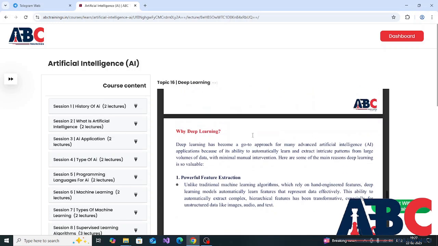The next point is why deep learning. Deep learning has become a go-to approach for many advanced artificial intelligence applications because of its ability to automatically learn and extract intricate patterns from large volumes of data with minimum manual intervention. Here are some of the main reasons deep learning is so valuable.